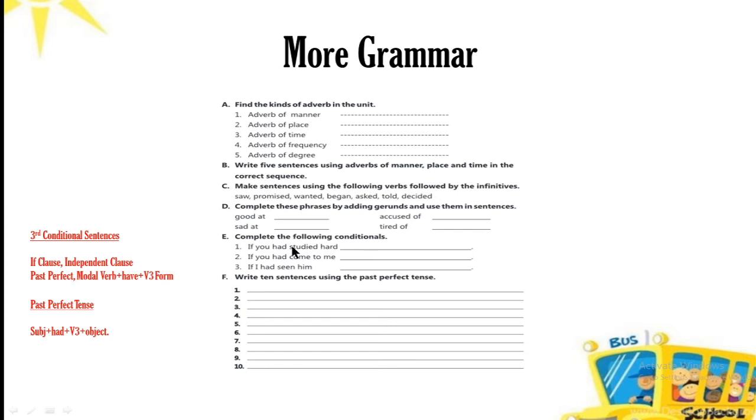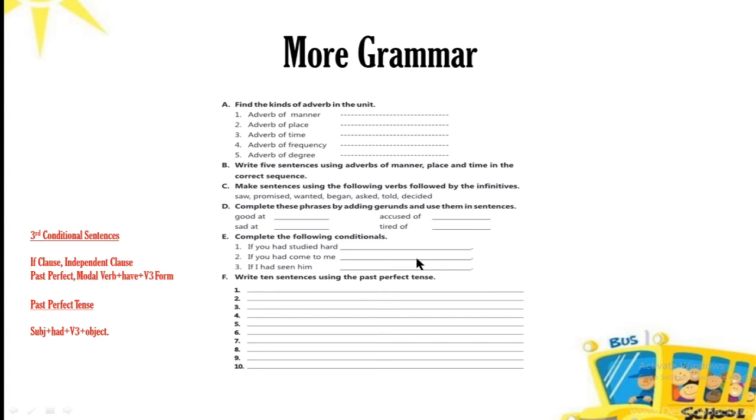So you will add, for example, if you had studied hard, comma, you would have achieved the success you aim for. And if we go to the second sentence, if you had come to me, comma, I would have given you some money.